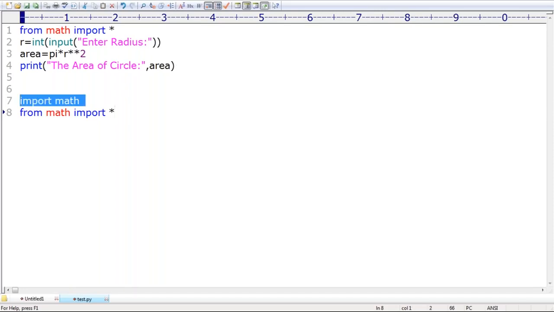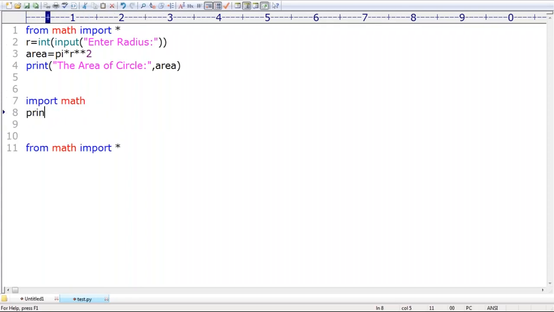Sir, if I use this one, while accessing the members of math module, compulsory we require to use math dot square root of 4 something like. But here we are not required to use math dot. Just we can access directly, right? Are you seeing the difference, right? Sir, this one is nothing but something like fully qualified name. Good. Sir, but here is nothing but directly we are using the member. Beyond that, nothing, sir.